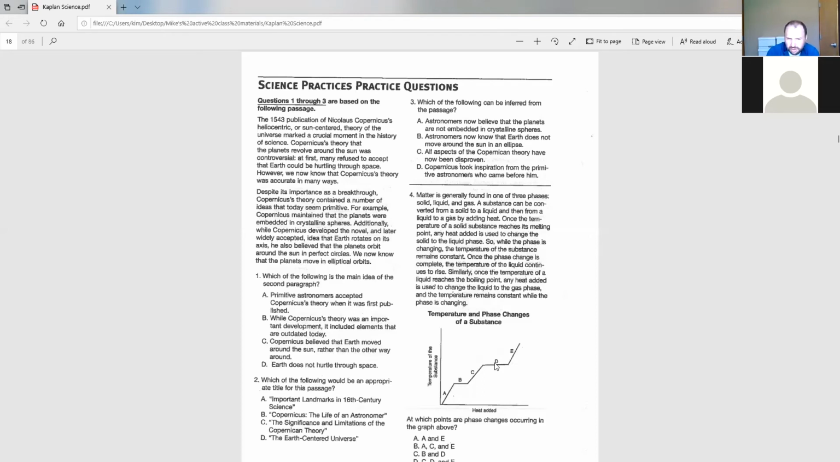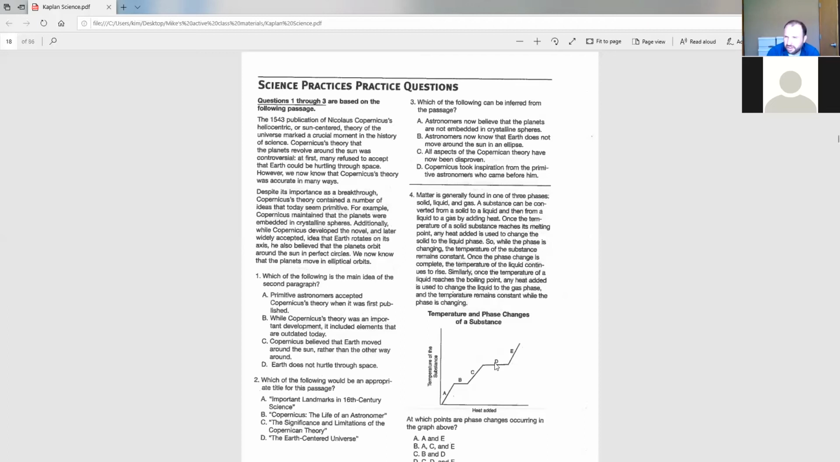Okay, so let's look. A, important landmarks in 16th century science. Doesn't sound right to me because we're only talking about one person. We're not talking about all of science in the 1500s. B, Copernicus, the life of an astronomer. Okay, it is at least talking about Copernicus, so I'm going to leave that one for now. C, the significance and limitations of the Copernican theory.